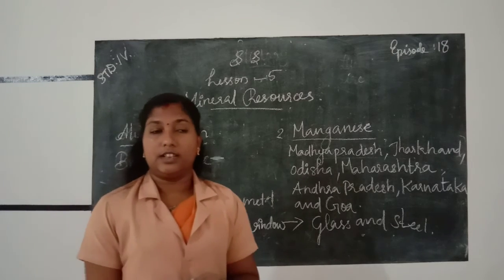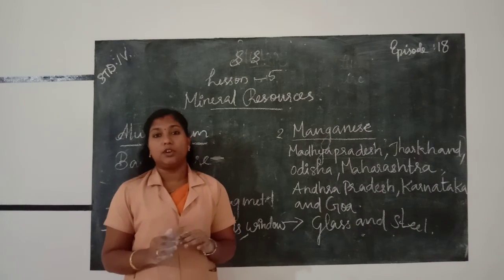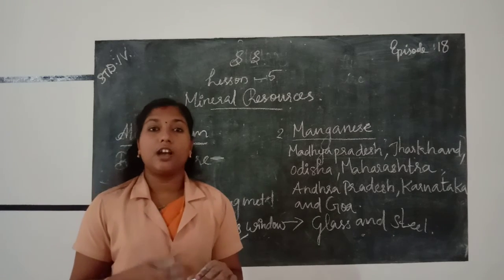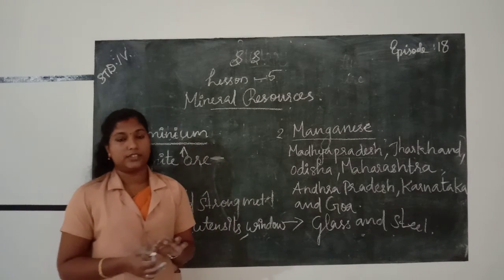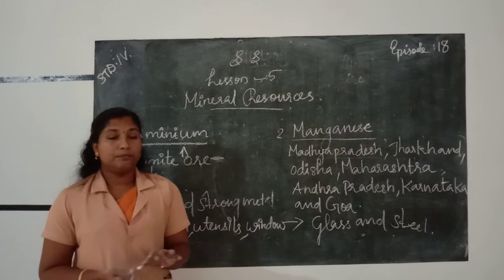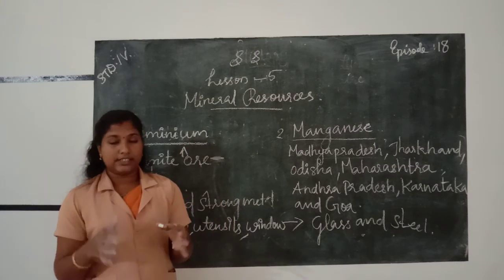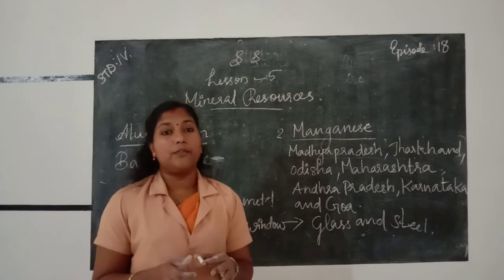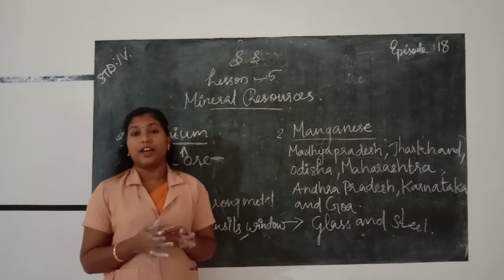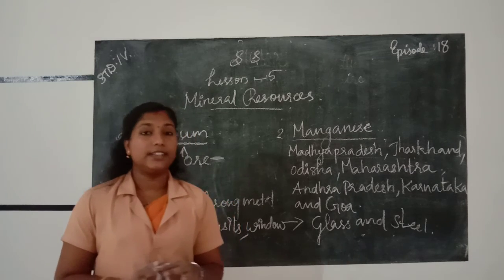How do we get minerals? We get minerals through a process called mining. What is mining? Mining is the process of taking out minerals from the Earth's surface. It is done by digging tunnels or shafts, which are called mines. And the people who work in mines are known as miners.